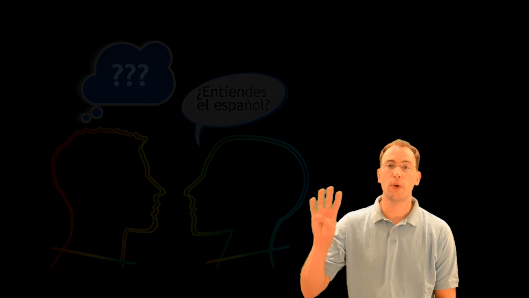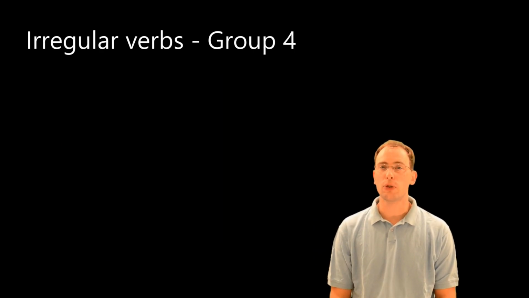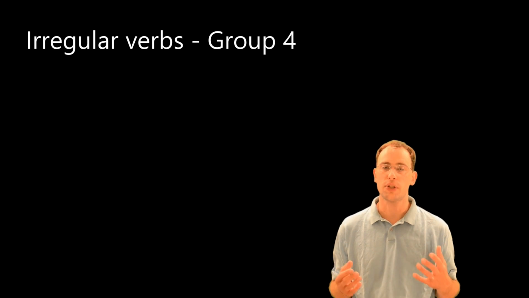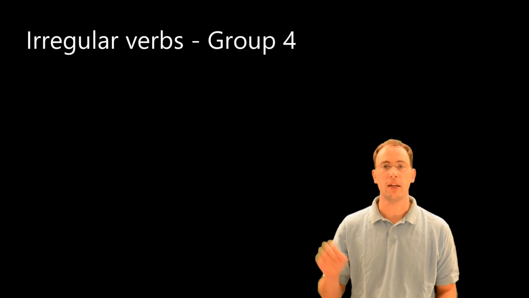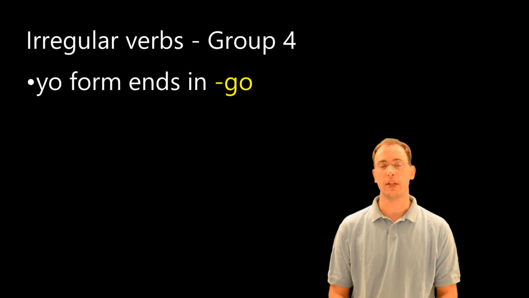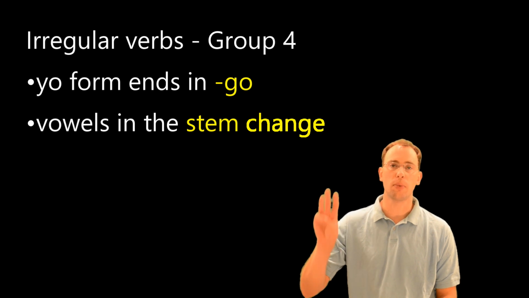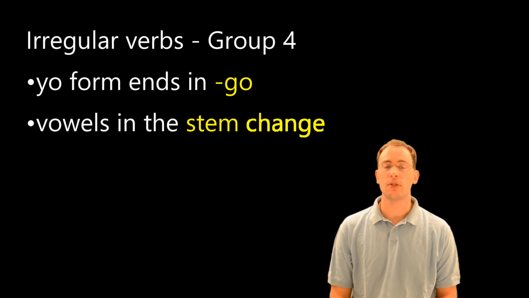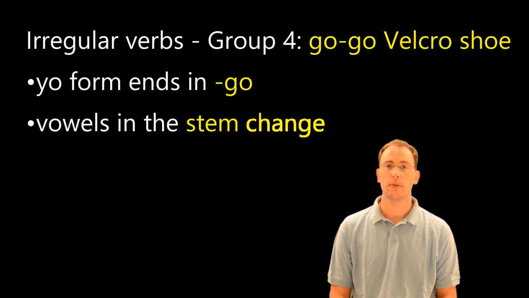That brings us to our fourth group. Now our fourth group is kind of just a combination of what's going on in group 2 and group 3, because here we have a few verbs where the yo form ends in go, like group 2 verbs, and where the vowels in the stem change, as in group 3. So I call these go-go velcro shoe verbs.